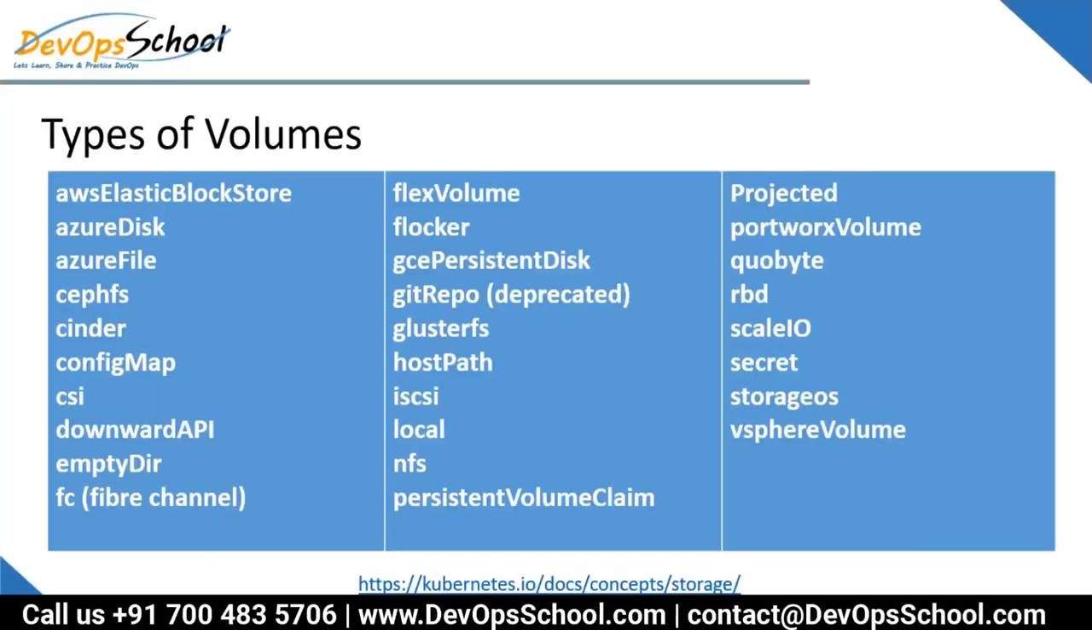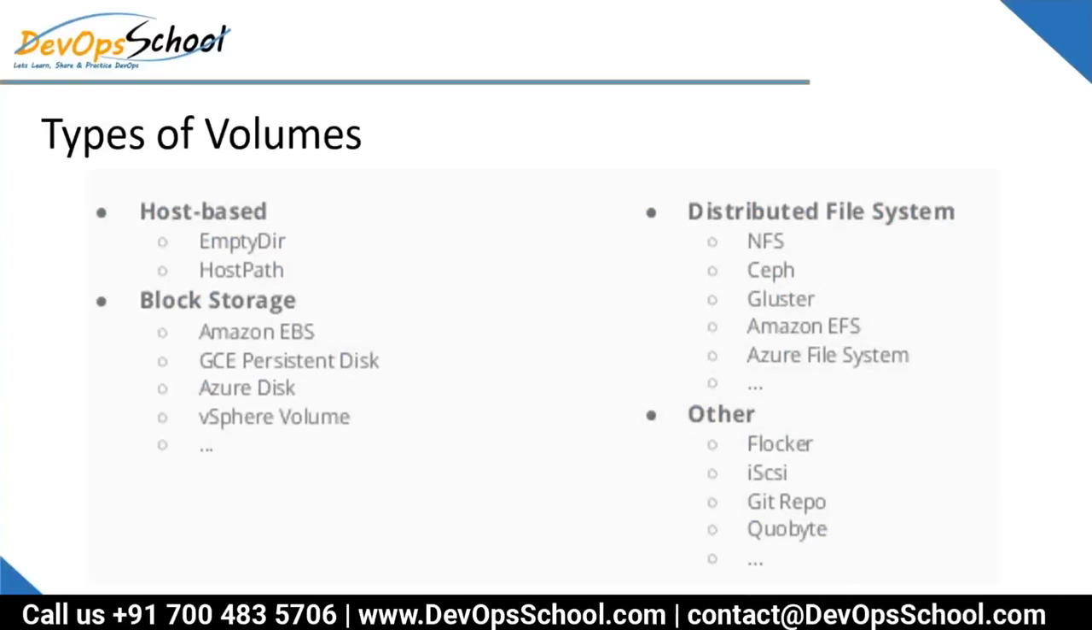If you want to convert these into categories, look at this one. These are the types of volume again. Here the same plugins got converted into different contexts, like emptyDir and host path, which are host-based volumes. Block storage like EBS and GCE and all the stuff like that. Distributed file system: NFS, which is very popular, Ceph is also very popular, Amazon EFS you can also use if you want, and others are also there. Some of them got deprecated as well. Are you comfortable with this category, everyone?